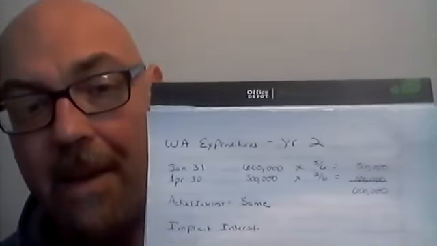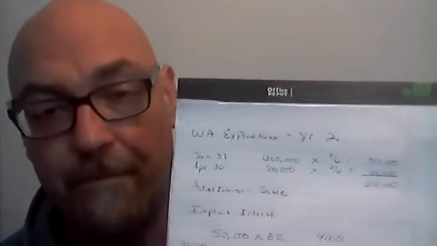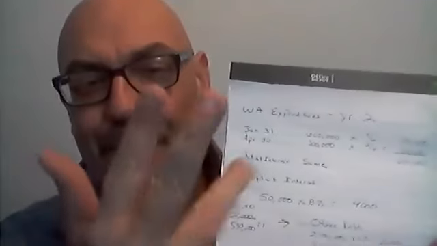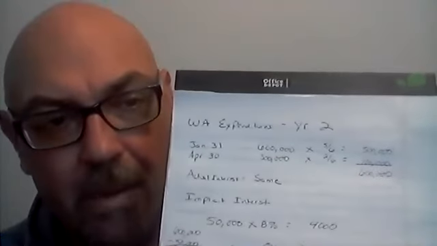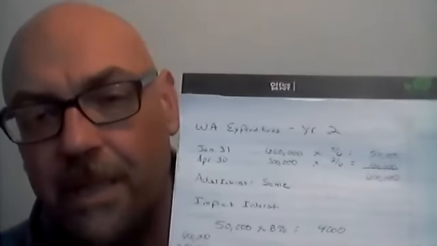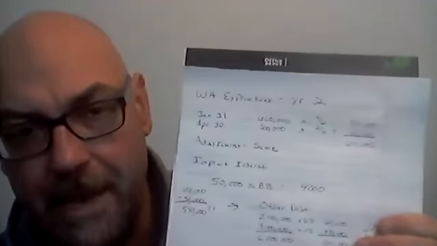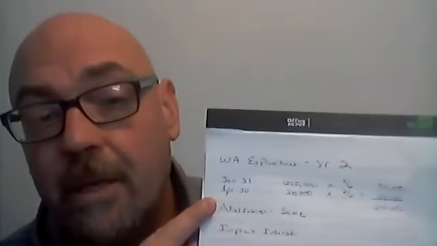So that's why the payment made on January 31st is only 5 out of 6 months, because it was only out for February, March, April, May, and June. Okay, so 5 months. The payment on April 30th was only out 2 months, and there was only 6 months of capitalization period in this year. The weighted average expenditure of those comes out to $600,000 for the period. Okay, our actual interest is going to be the same because we still have the same amount of loans out and we're still paying the same amount of interest.